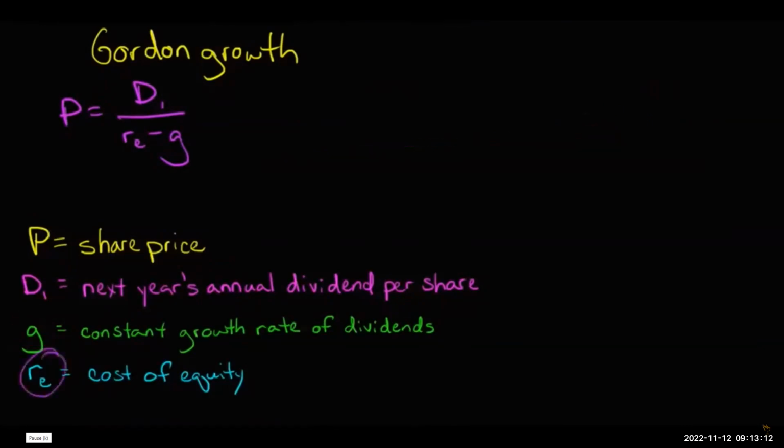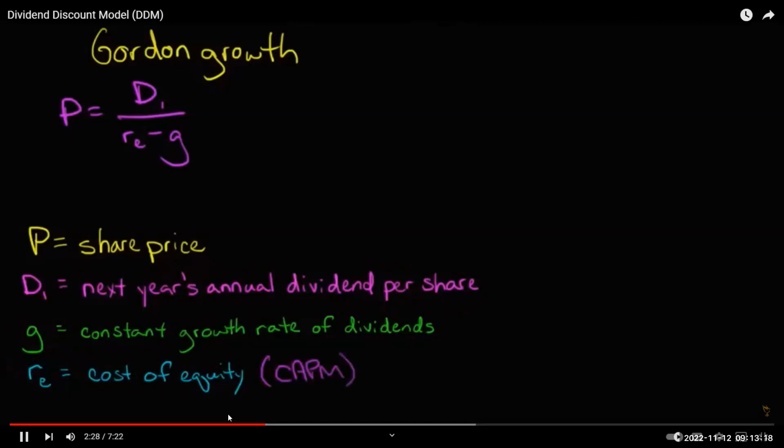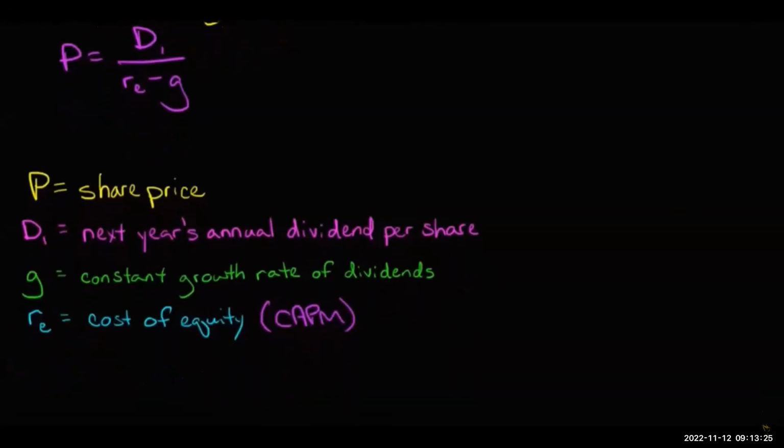And then, of course, we've got our cost of equity that we can solve for. If it's not given in your problem, you can go ahead and solve for it using the capital asset pricing model. Let's work through an example here. Let's see if I have enough space to do it here so you can still see our equation.